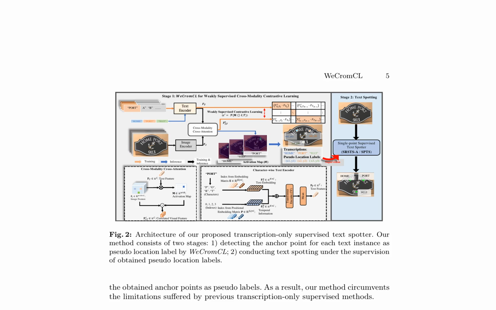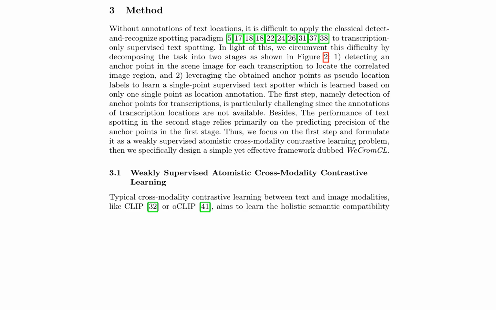The first stage involves weakly supervised atomistic cross-modality contrastive learning, where the task is formulated as estimating the location for each transcription to serve as pseudo-location labels for supervised learning of a text spotter. The correlation between an image I and a text transcription T is represented as C = F(M ⊙ I, T), where M is an activation map indicating whether the corresponding pixel is associated with the transcription, T.